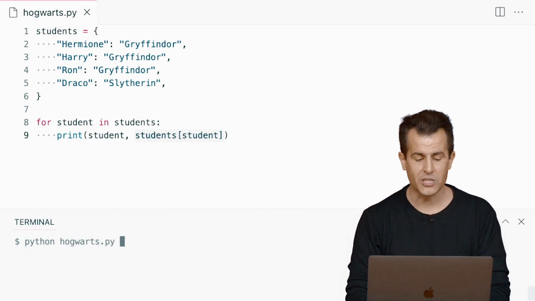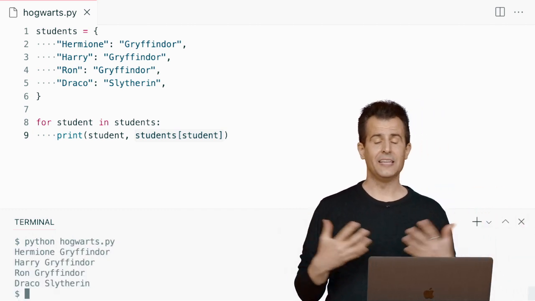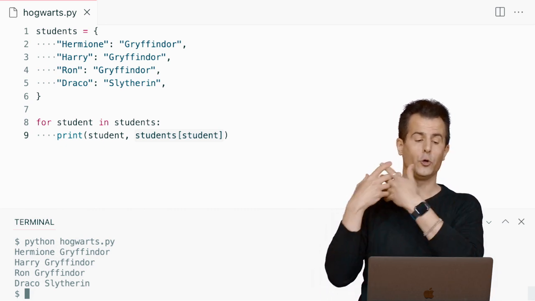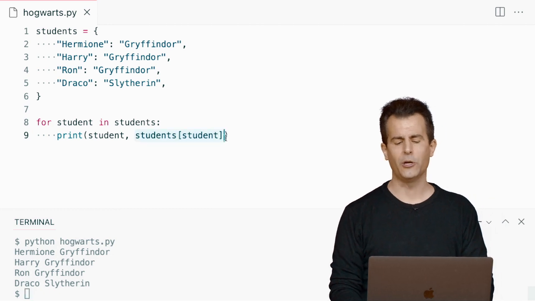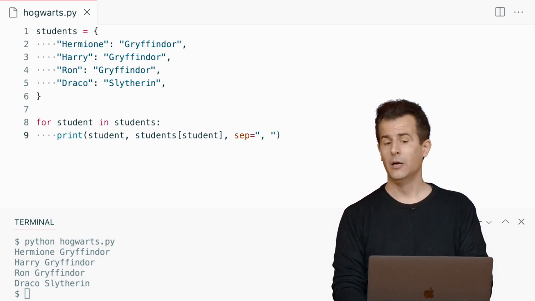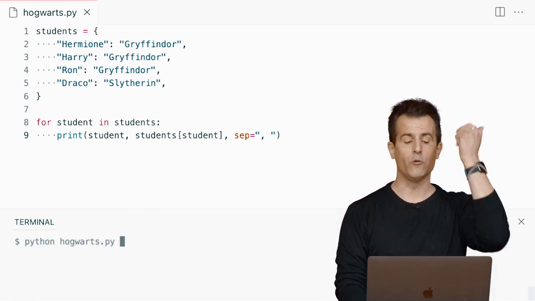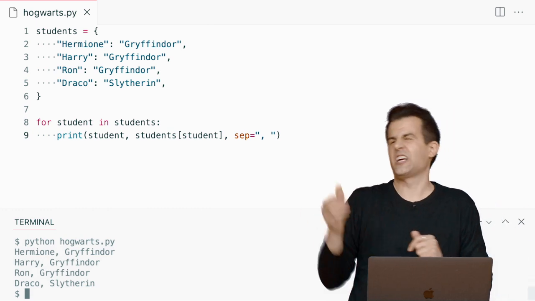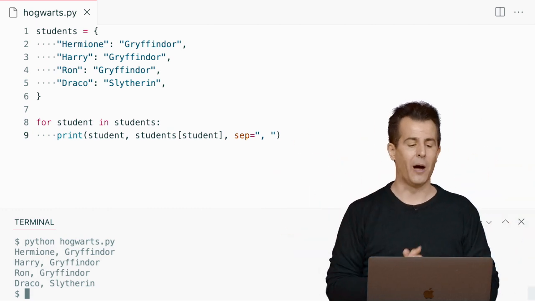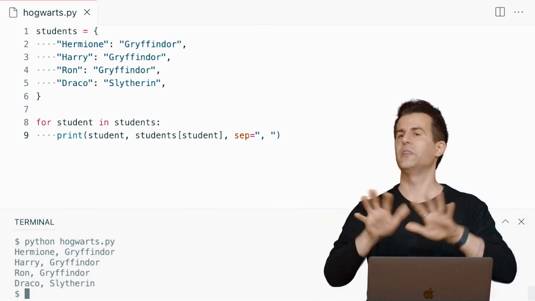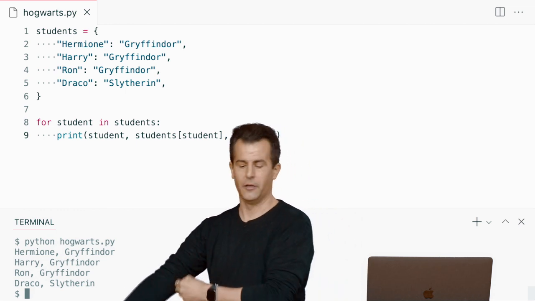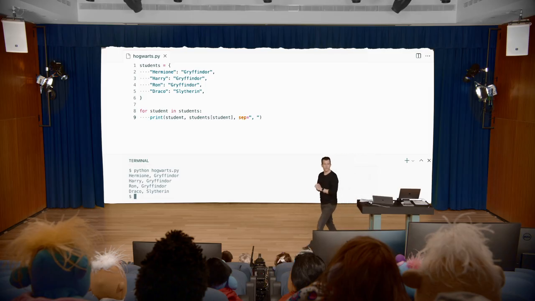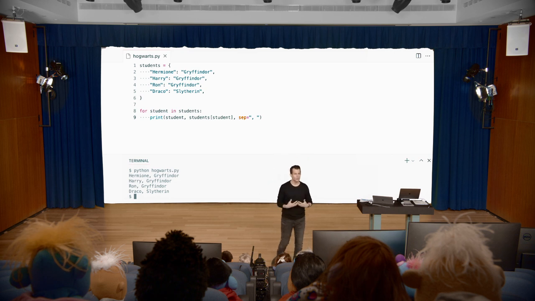So if I do Python of Hogwarts.py, enter, now I see Hermione Gryffindor, Harry Gryffindor, Ron Gryffindor, Draco Slytherin. Now, it looks like I've given them all new last names, but I can clean that up. This is just a print thing. Let's go ahead and change our separator from the default space to maybe a space comma. And just using print features now, let me run the same program again, enter. Now I've just got some nice pretty commas in there to make clear that Hermione's last name is not, in fact, Gryffindor. But that's just a print detail. Any questions then on these dictionaries and what I've just done? Questions on these dictionaries and this looping over them here?